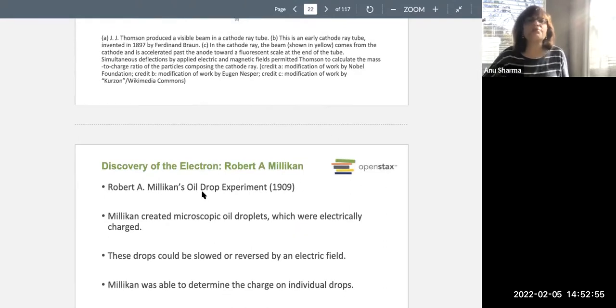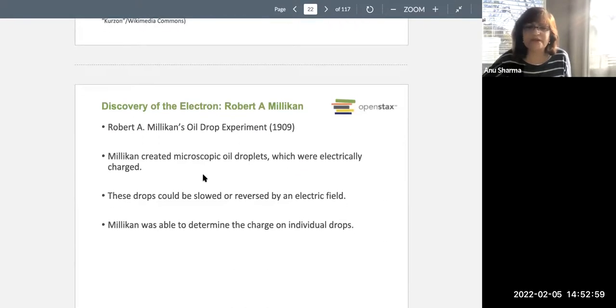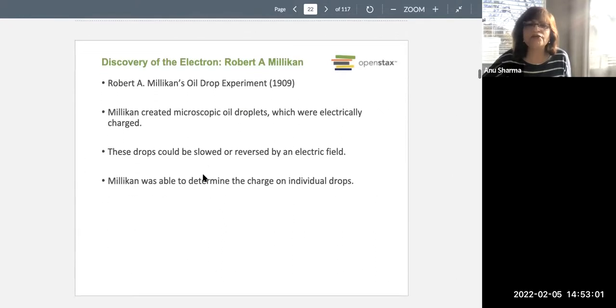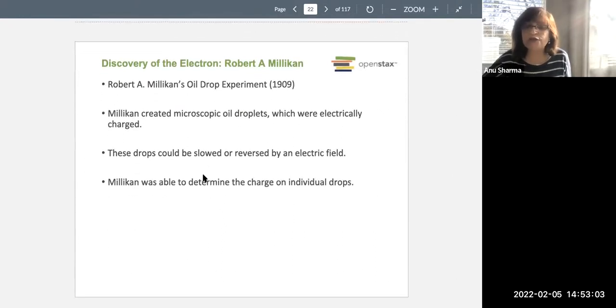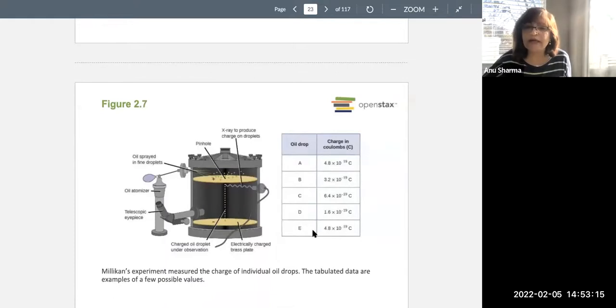Then Robert Millikan said, okay, fine, it seems that these are really tiny particles, and now if we could know the mass and if we could know the charge, then that will be great. So charge to mass ratio, Robert Millikan, he discovered, and his experiment was based on oil drops. And now what does the oil drop experiment look like? Like this. This is his setup.